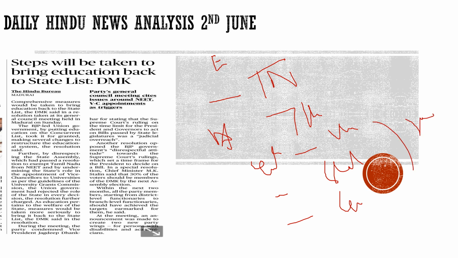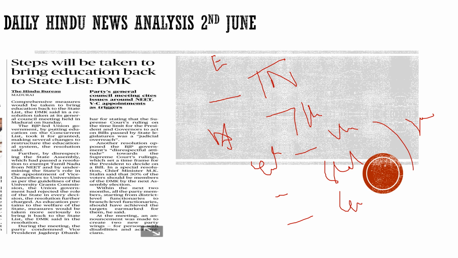So what is the center list? These are items which are totally governed by the center. In the state list, there are items which are totally governed by the state. In the concurrent list, there are items which can be governed by the state as well as the center. But if the center makes a law on an item in the concurrent list, then the state's law cannot overcome the center's law if they are opposite to each other. The center's law will prevail. So this is the issue.